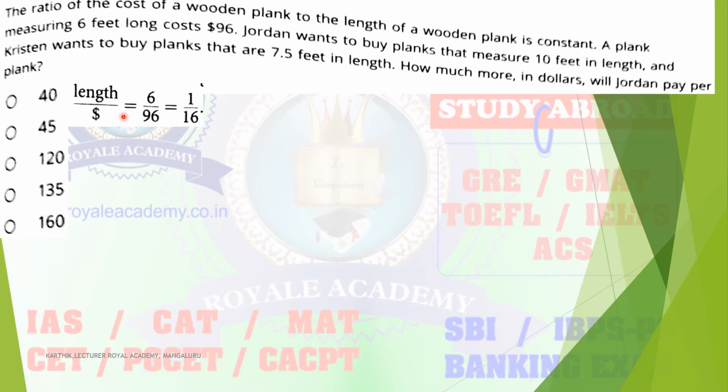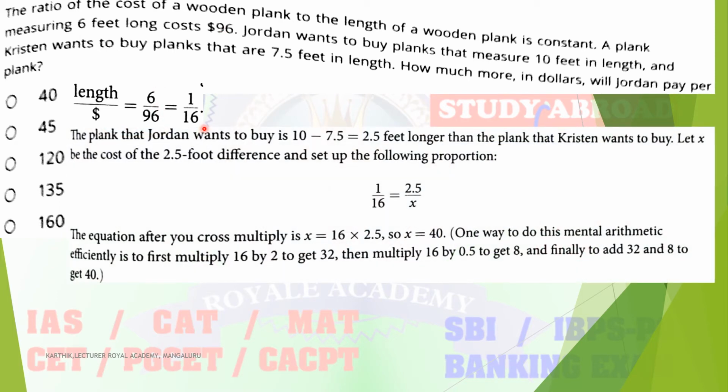How much is the length given? 6 feet length is given, divided by the cost of 96. So 6 divided by 96, 6 ones are 6, 6 16s are 96, just simplify. Next, the plank that Jordan wants to buy is 10 minus 7.5. Jordan buys 10 and Kristen wants to buy 7.5. The difference is 10 minus 7.5, which is 2.5 feet longer than the plank that Kristen buys.